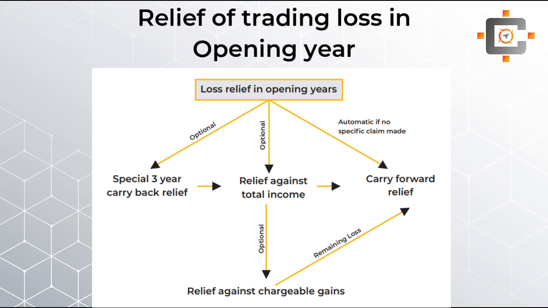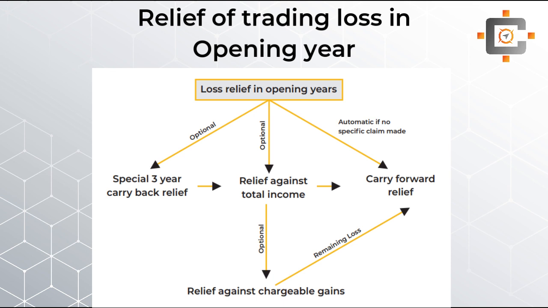In the bracket you can write relief against total income. The 3-year carryback you are doing, but when you are carrying it back, against which income do you have to settle it off? Against which income will you get the relief: trading income, total income or gains? So the answer is the total income: special 3-year carryback relief against total income.